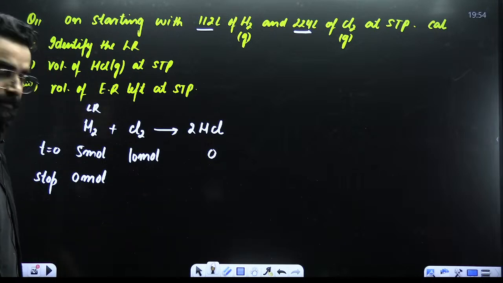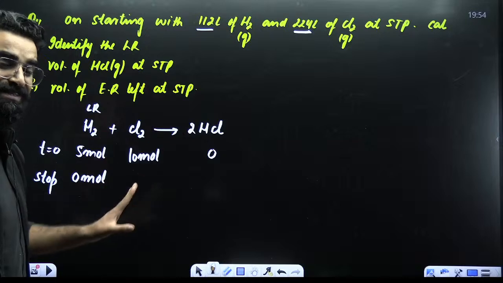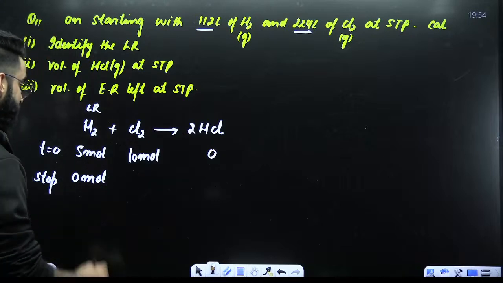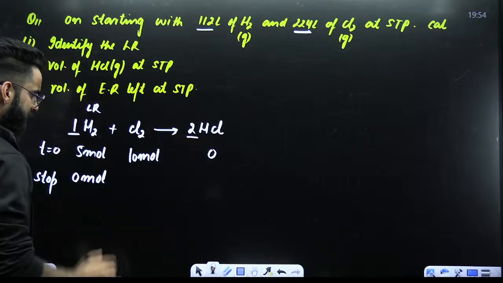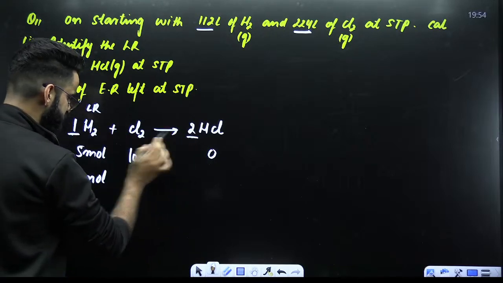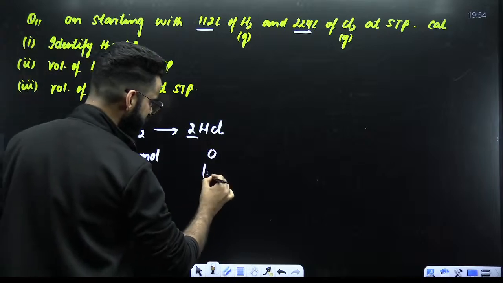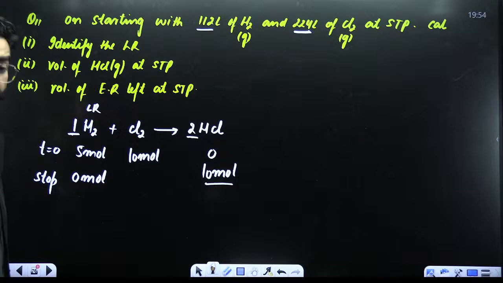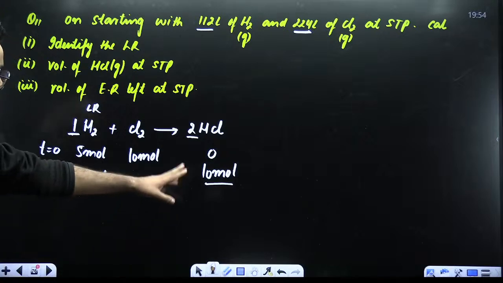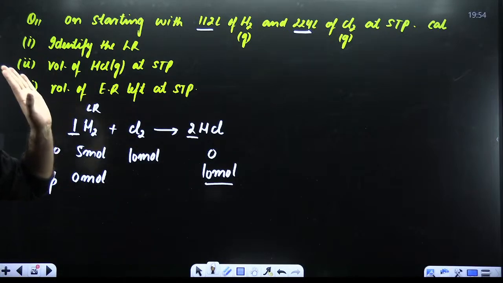Now, we will try to understand: everything in the reaction is decided by whom? Limiting reagent. How exactly? Let's have a look. I'll say 1 mole of limiting reagent gives 2 moles of HCl. If 1 mole of limiting reagent gives 2 moles of HCl, 5 moles of limiting reagent would have given 10 moles of HCl. So I got to know that 10 moles of HCl have got formed, right, at the end.